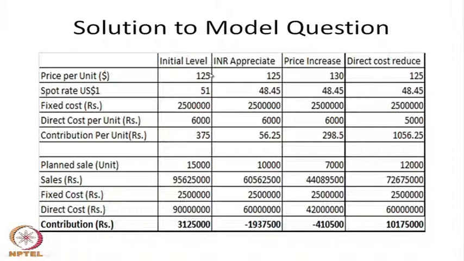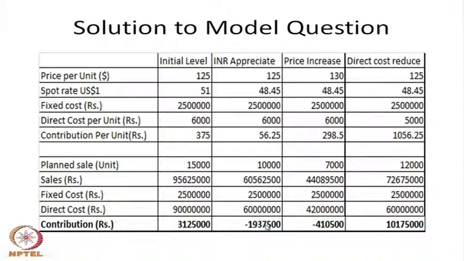When 125 is the price of the battery in dollar terms, and the rupee remains at 51. Now suppose the rupee appreciates by 5%, that is the rupee goes from 51 to 48.45, and everything else remains constant. So the contribution per unit declined to 56.25. Since the rupee appreciated, the exports declined from 15,000 to 10,000. Now after this everything remains constant. So there is a loss for the company.